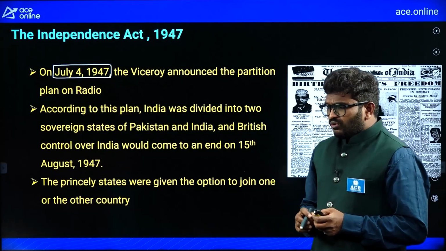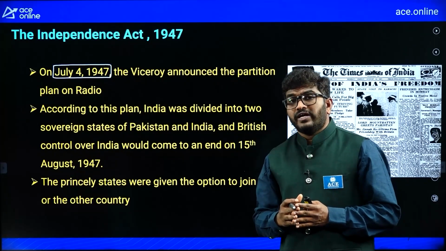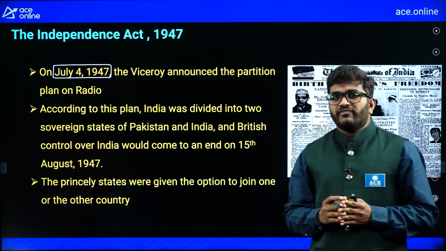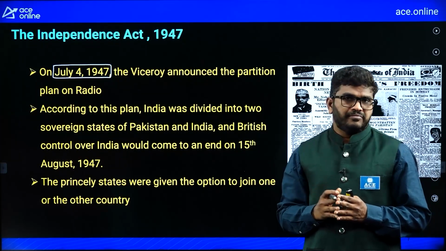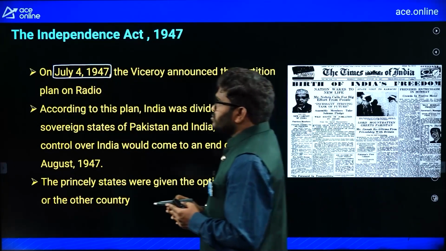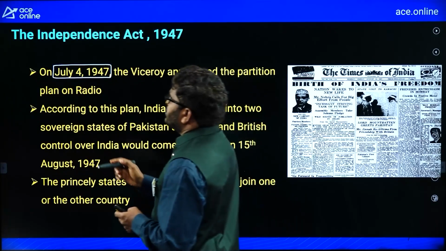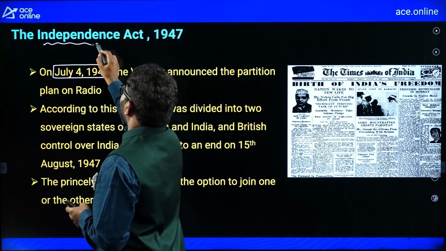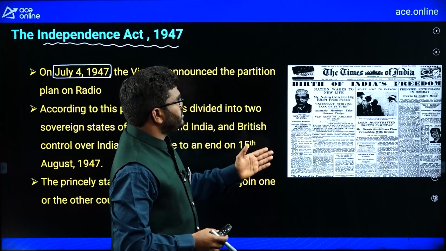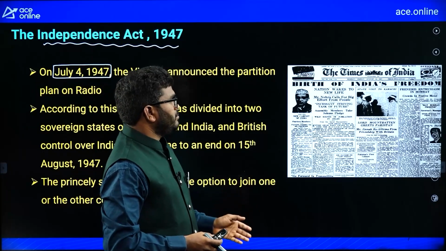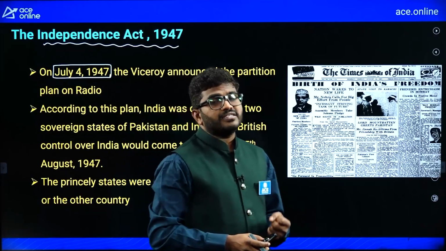See, after a long fight with the British, finally they announced the freedom of India, but during that process they announced the partition of India. They announced it on radio on July 4th, 1947. So that was actually the Independence Act 1947. You can see the Times of India paper at that time, after announcing India's independence.